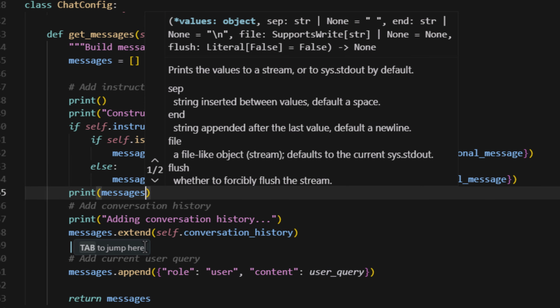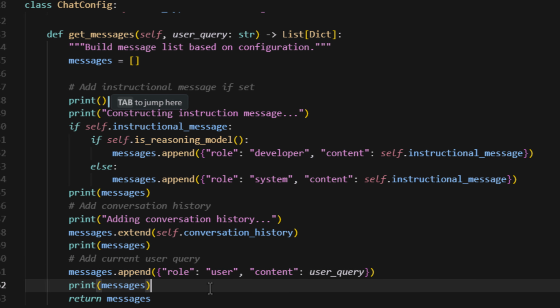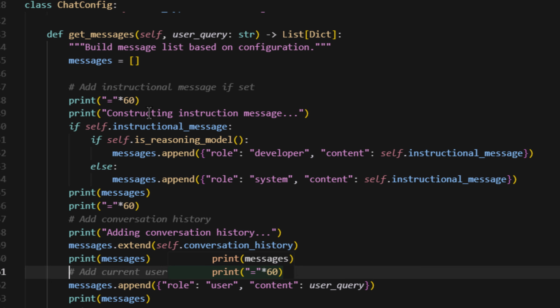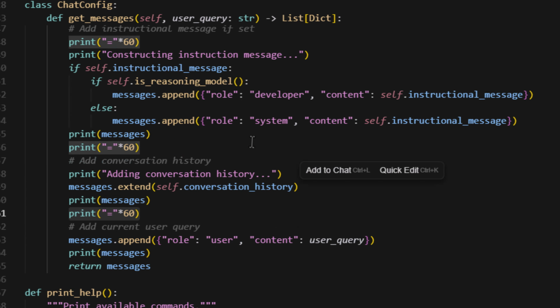So we will press tab and see what it suggests. And as we assumed, it is giving us this ghost message. And if we press tab, then it will make those changes. We are printing messages after extending messages with conversation history. And then let us also see, again, it's giving us a ghost suggestion here where we can use tab to accept it. And it's also now suggesting tab to jump to this point, and we'll oblige. So it's basically just trying to segregate different messages that we are printing, because we have used this snippet before in other areas of our code.